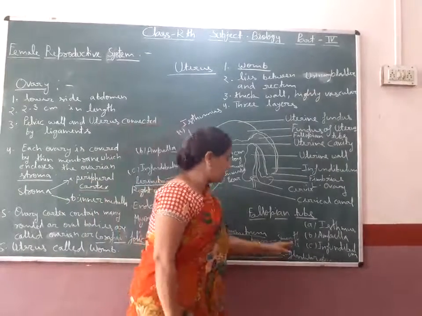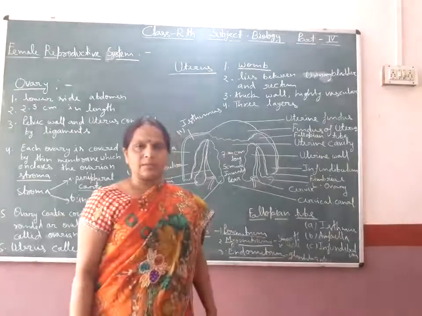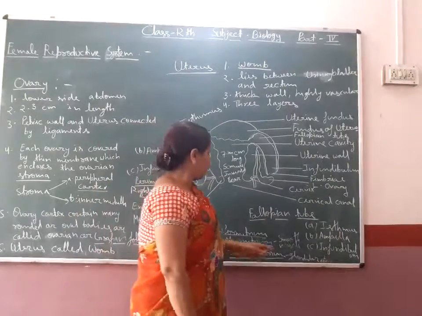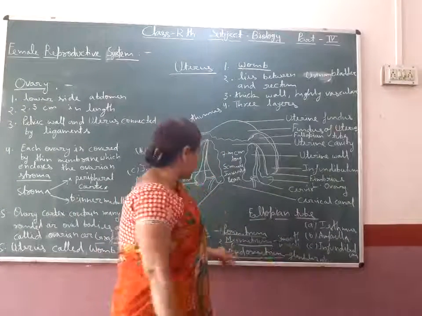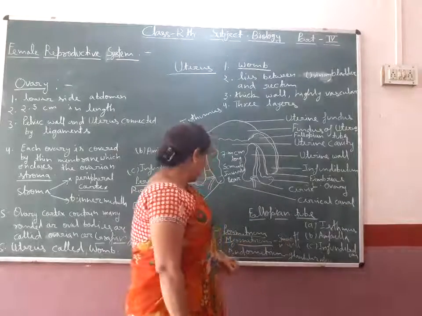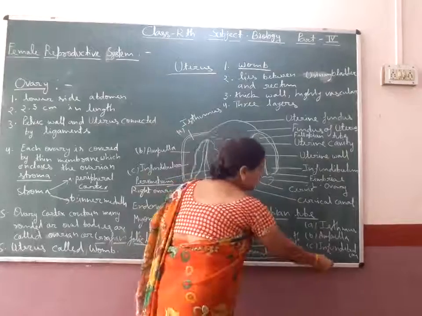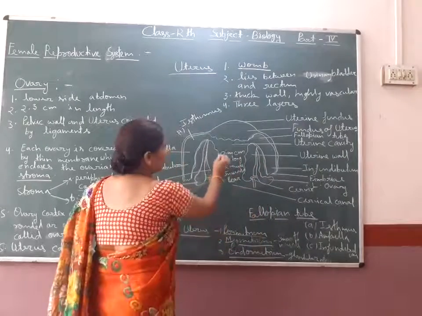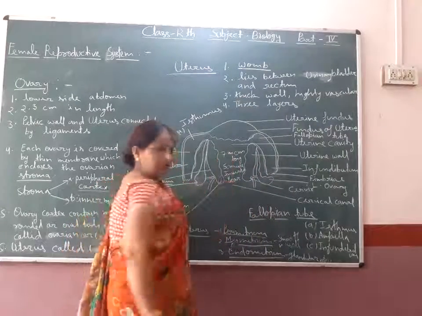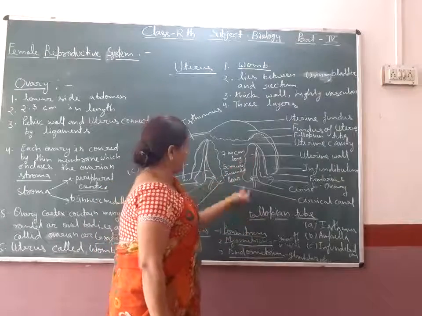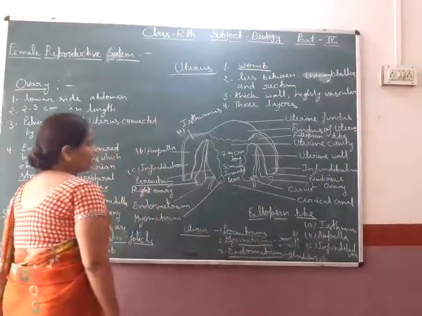Myometrium is made up of smooth muscles to help in contraction of the uterine wall. The endometrium is made up of many glandular structures, highly convoluted and glandular.